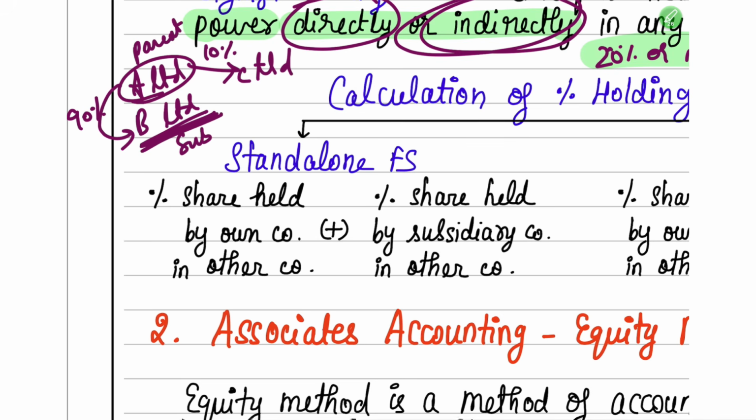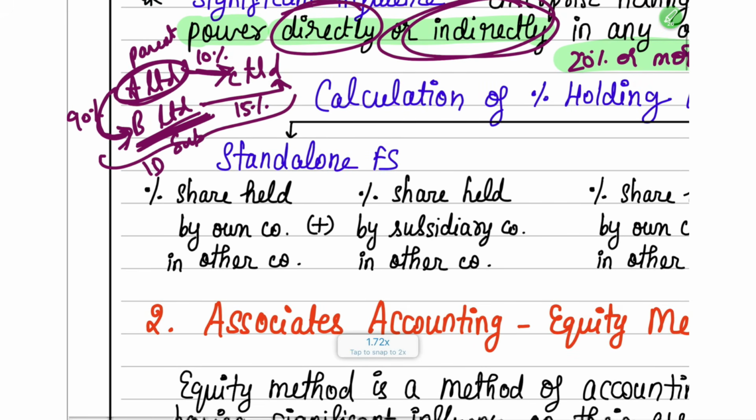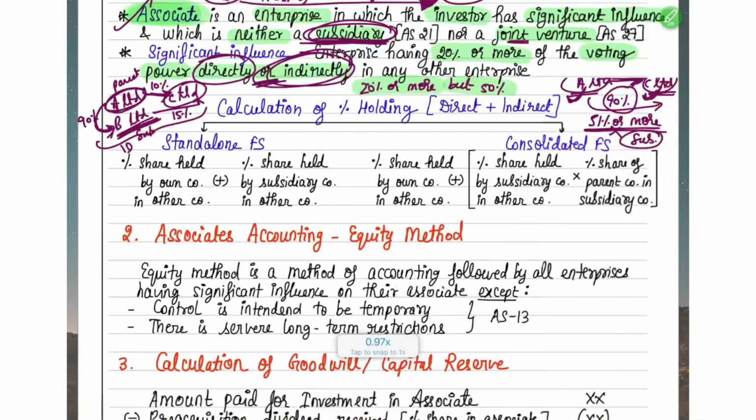Okay. So here, if B limited again holds somewhat around, we can keep as 15% in C limited, then what happens here? A limited is directly holding in C limited. And also, because A limited has a connection with B limited, and B limited is again holding in C limited, this path becomes an indirect holding. Okay, so A limited can either hold directly 20% or more, or directly plus indirectly also it can hold 20% or more.